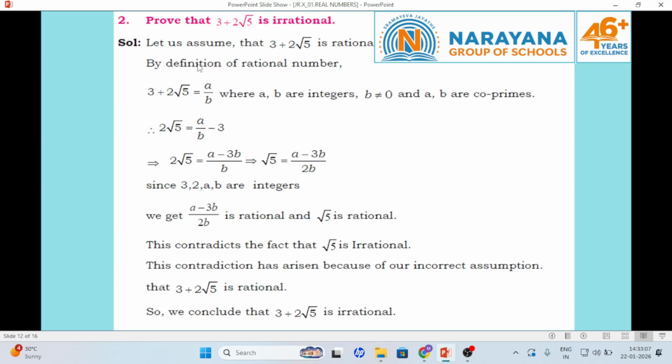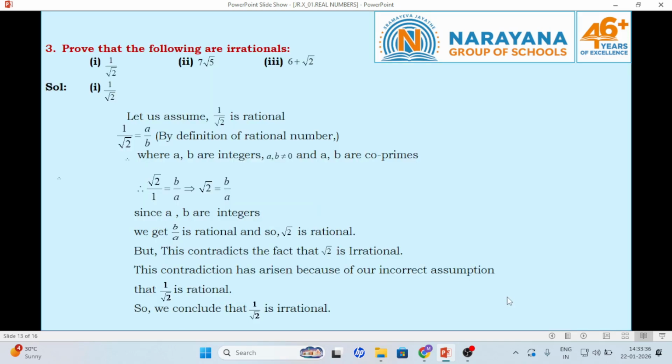Similarly, you can assume that 3 plus 2 root 5 is not irrational, meaning it is rational. Then by the definition of a rational number, take p by q, and transpose 3 to the right side and divide to get p by q form for an irrational number. An irrational number can never be equal to a rational number, so it contradicts the given. So our assumption is false. Therefore 3 plus 2 root 5 is irrational.